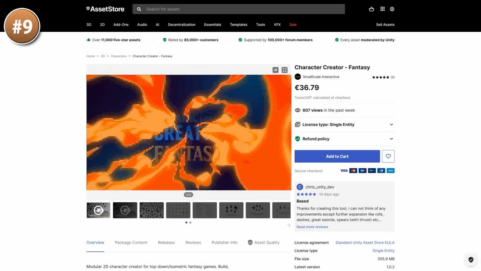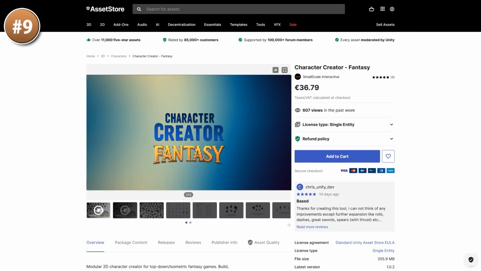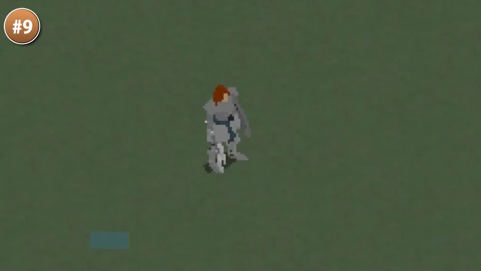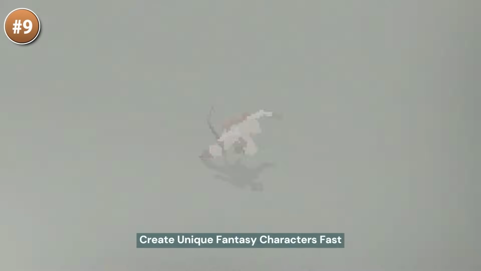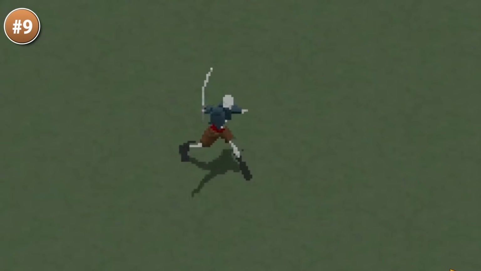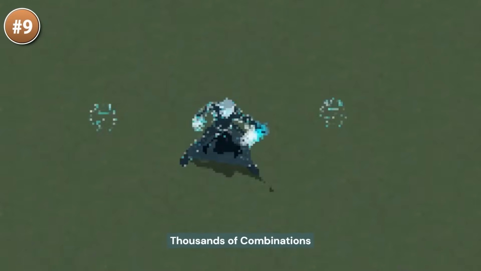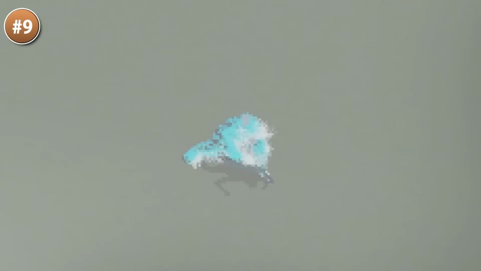Next, if you want to create some cool 3D pixel art characters, look at this one. It's a really nice character creator, lots of options. You can get some very custom characters. It's 3D but looks 2D, very pixelized, so this one is definitely quite unique, and you can basically customize everything. Change the color, weapon, animations, literally anything.